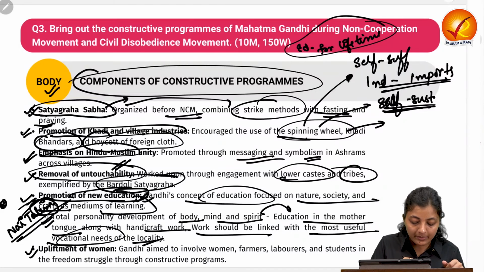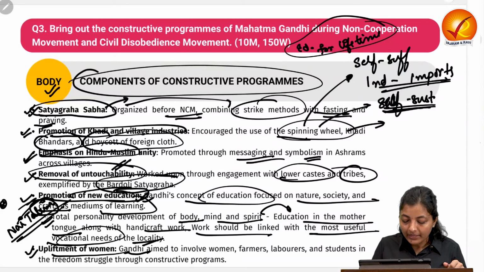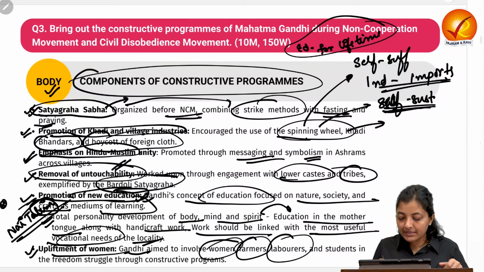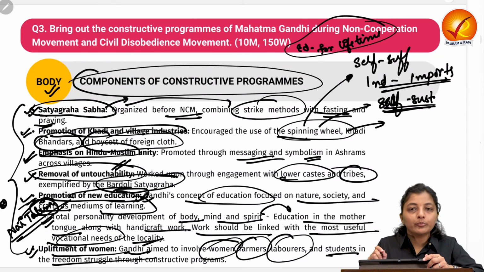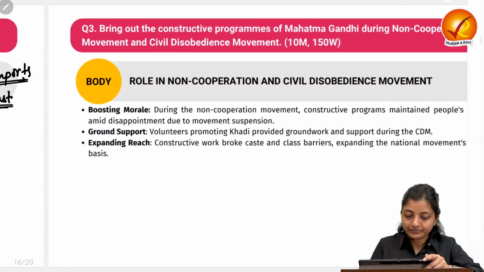Okay. Next is the upliftment of women. Gandhi aimed to involve women, farmers, laborers and students in the freedom struggle through his constructive programs. So you can write about these components of the constructive programs.